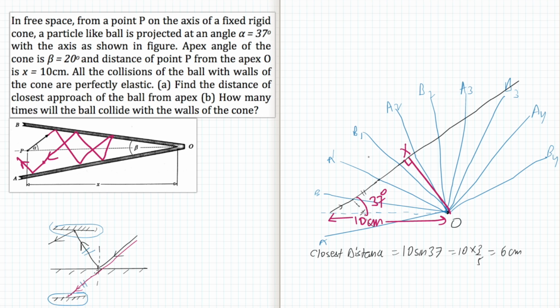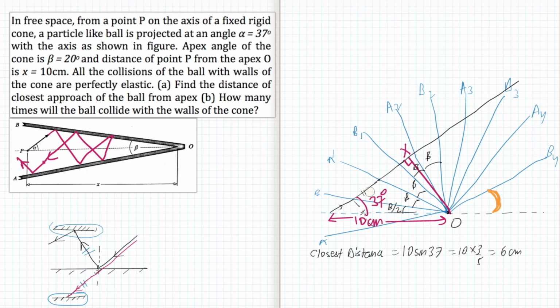Now coming to the part where we have to find the number of times it collides. Suppose it collides for the first time, then for the second time, then for the third time. With respect to angles, this angle is beta by 2, then this angle is beta, again this angle is beta, between A and B the angle is beta.